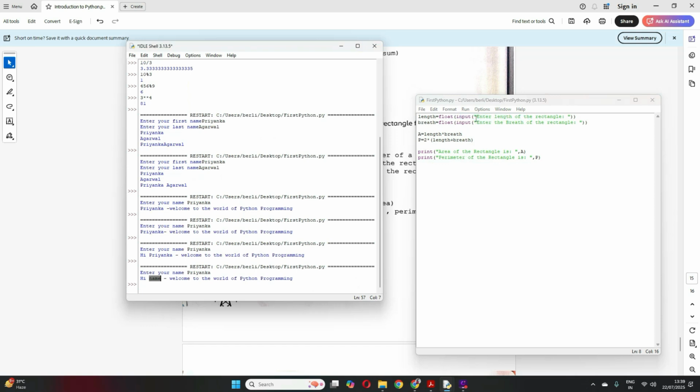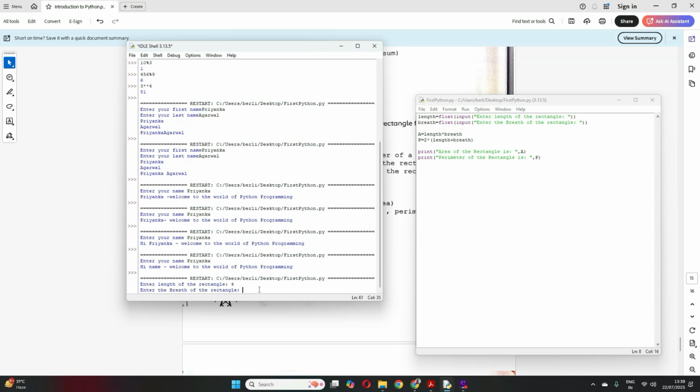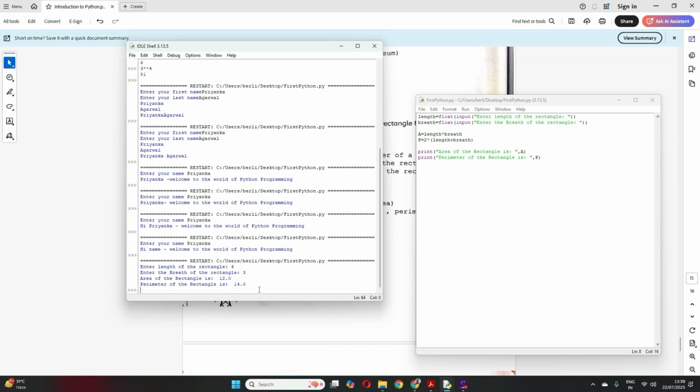So run. So see, it asks me enter the length of the rectangle. You can enter in a float or an integer. Maybe I write 4. The breadth I give 3. So see, it gave me the area of the rectangle is 12 and the perimeter of the rectangle is 14. So is it clear now?